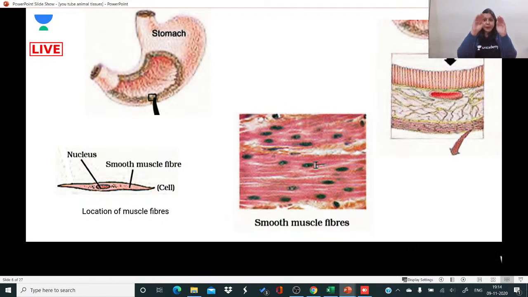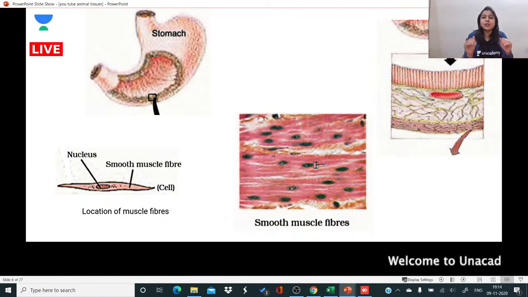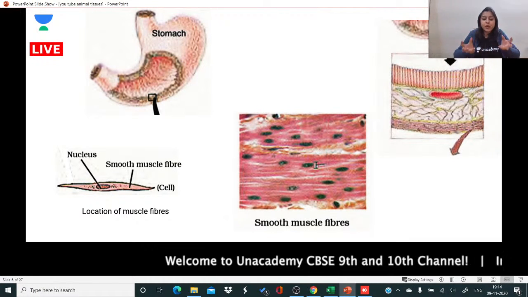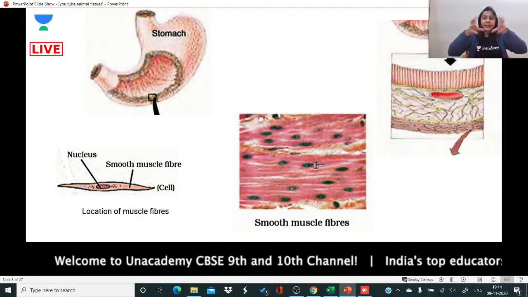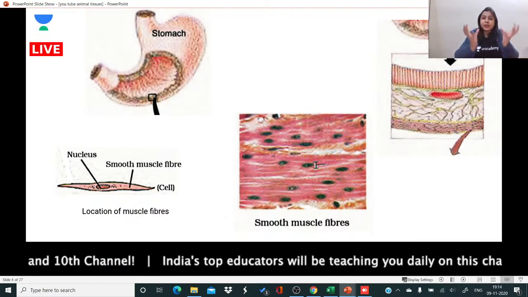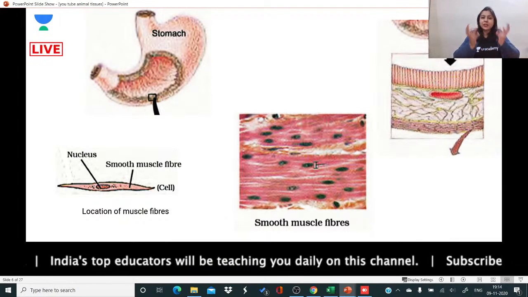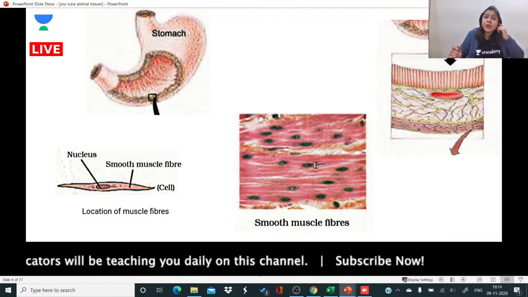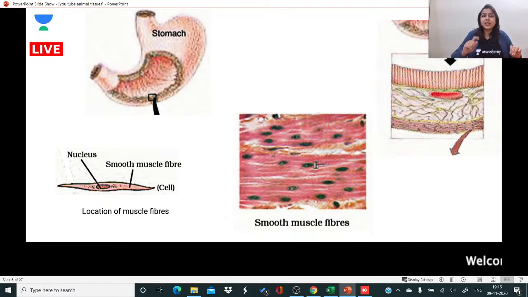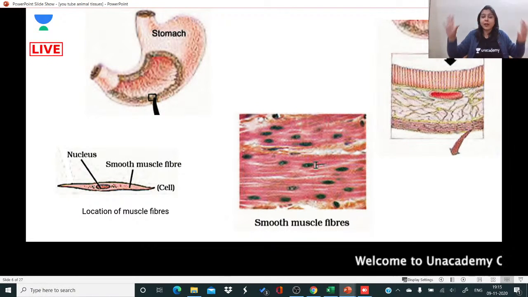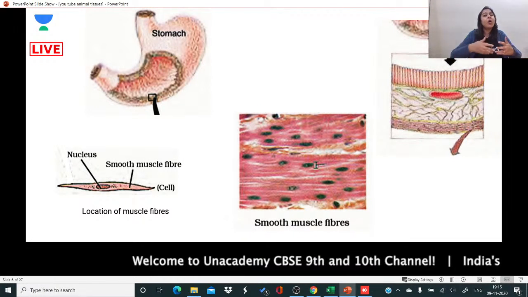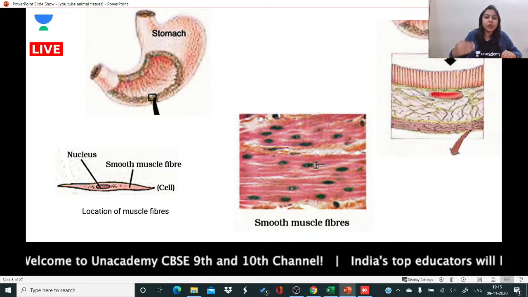Those cells must be present in the internal lining of the stomach. The cells present in the internal lining of the stomach are going to secrete the acid, and that secretion is going to be present in the empty space, in the cavity of the stomach. Is my point clear to everybody? So I was explaining epithelial tissue. What is epithelial tissue? Look, first thing, either it should face the environment, which is like skin, or it should face some kind of fluid.